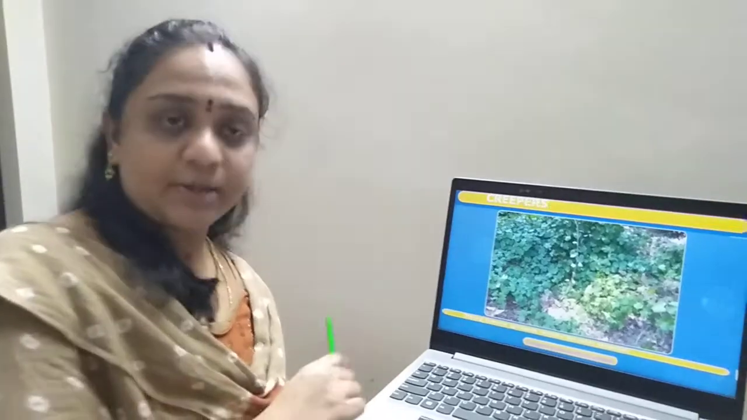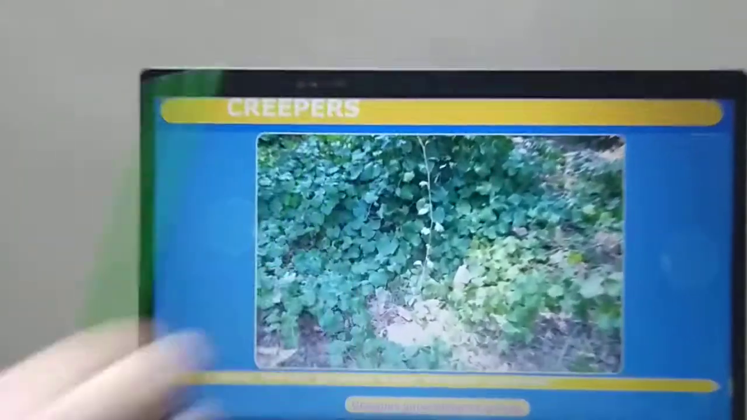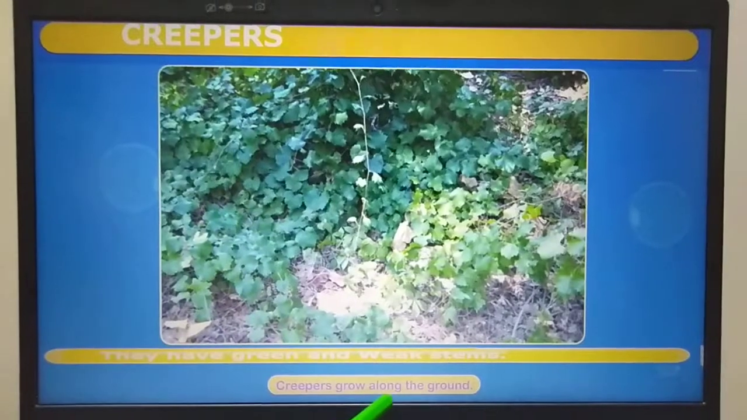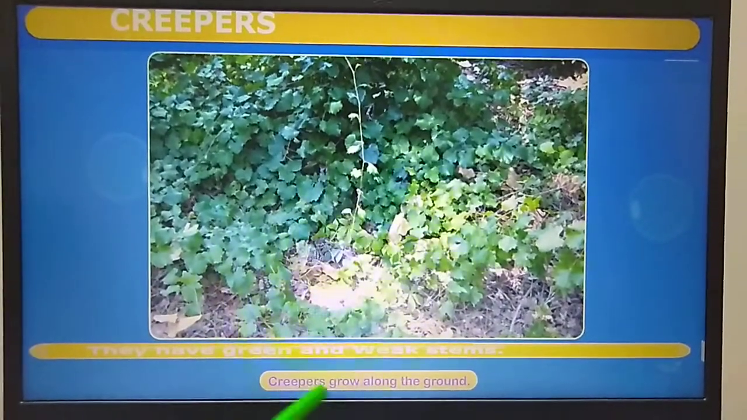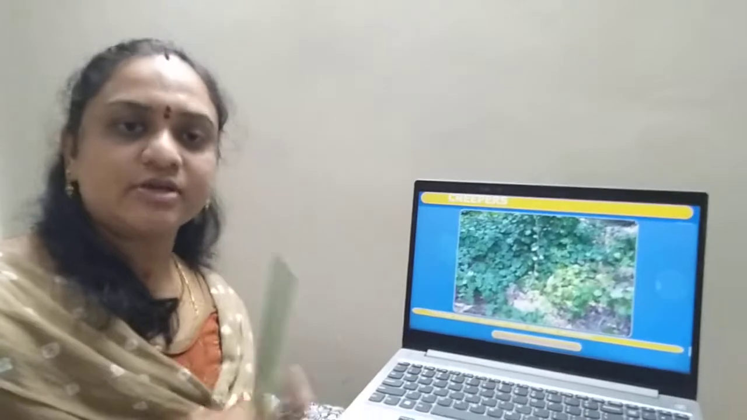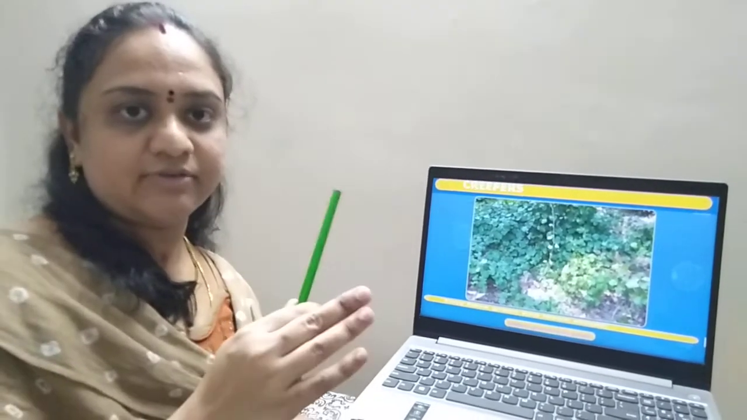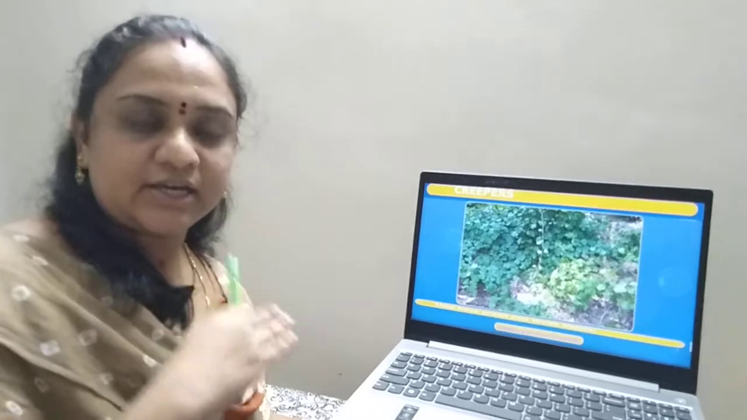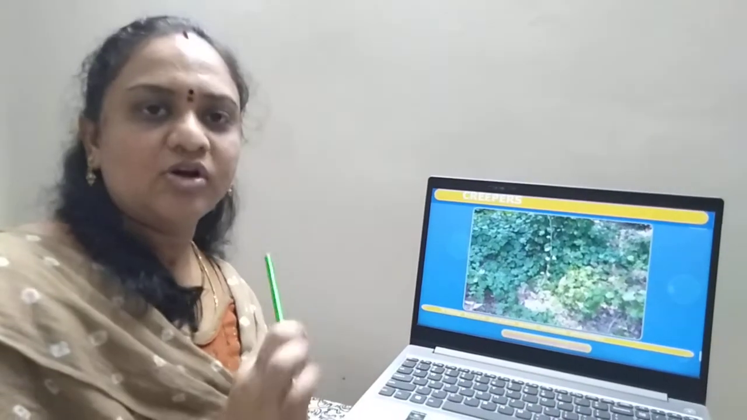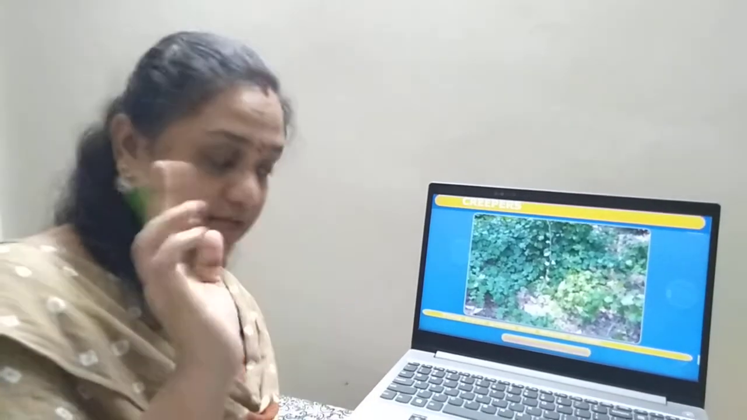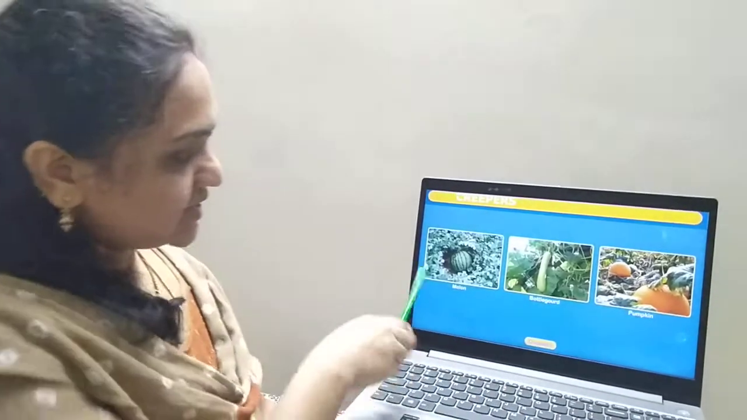Now, the next type of plants is creepers. What is it? Creepers. Creepers grow along the ground. Creepers grow along the ground. Like climbers, creepers also have weak stems. They also can't stand without any support. They creep along the ground and grow. Why do they creep along the ground? Because they will have heavy fruits or vegetables. I will show you. See this?